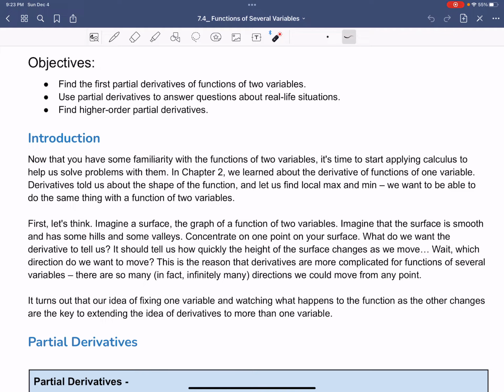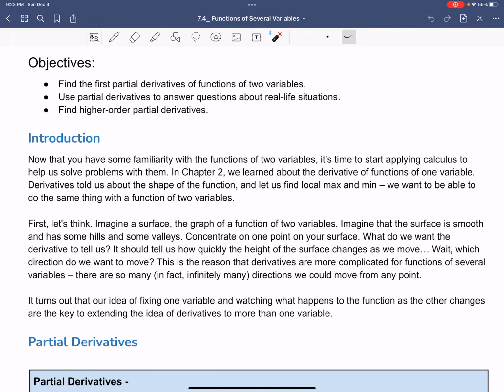If we look at the top of the hill from a bird's eye view, we can see that we can easily move up and down from the top of the hill, right? So imagine the surface is smooth and has some hills and some valleys. Concentrate on one point on your surface. What do we want the derivative to tell us? It should tell us how quickly the height of the surface changes as we move. So which direction do we want to move?